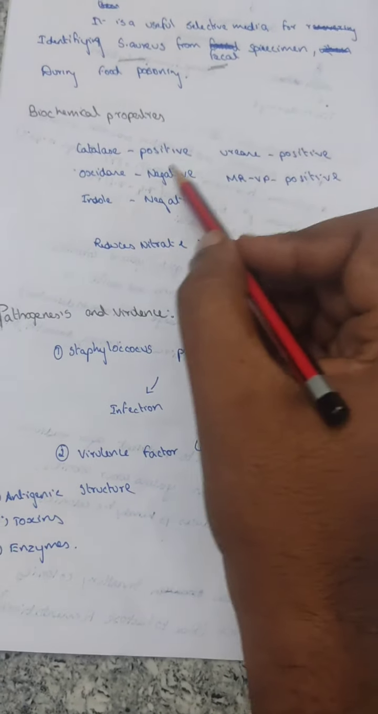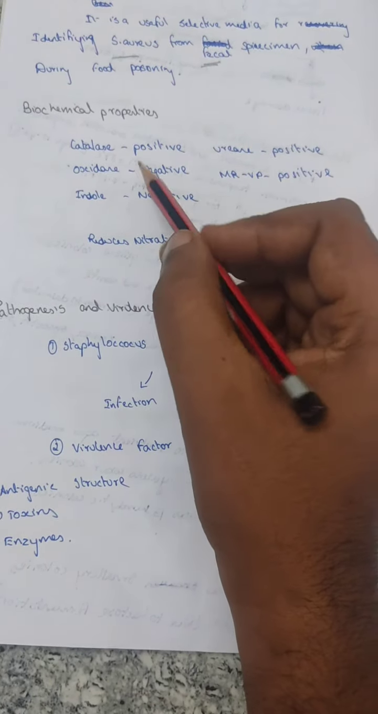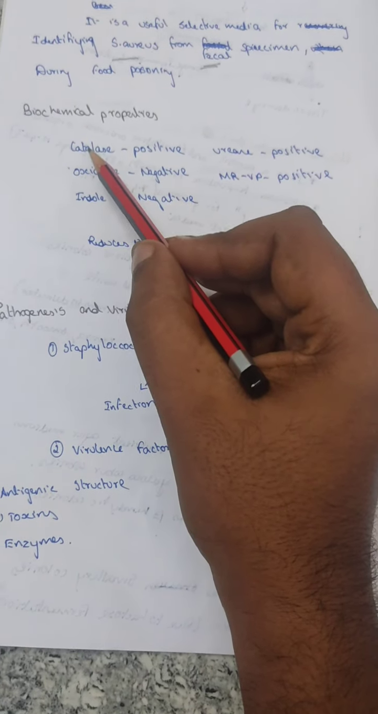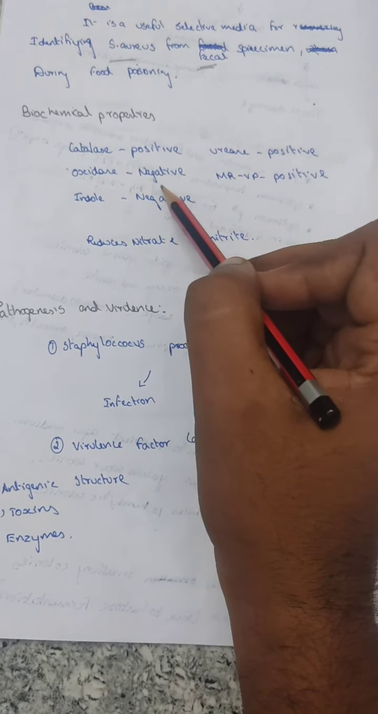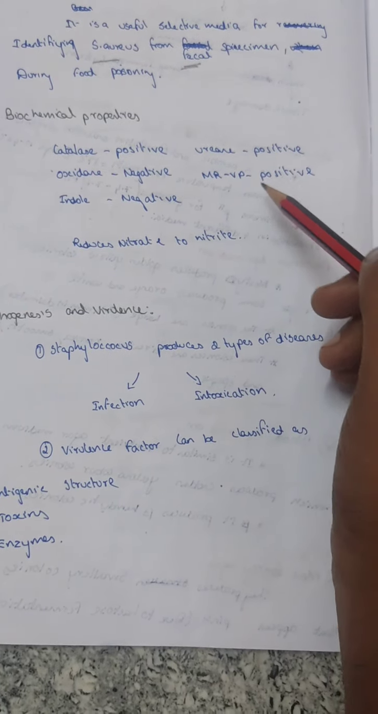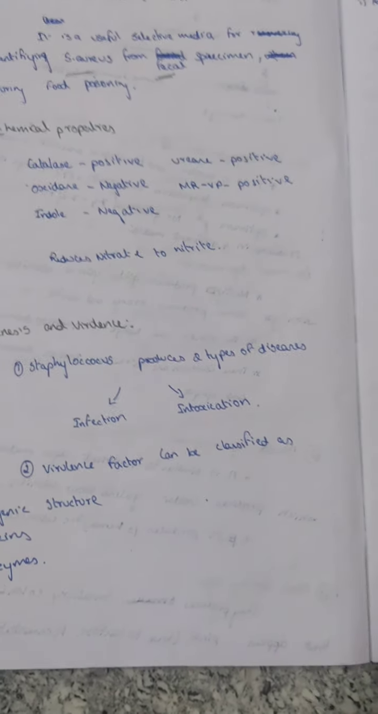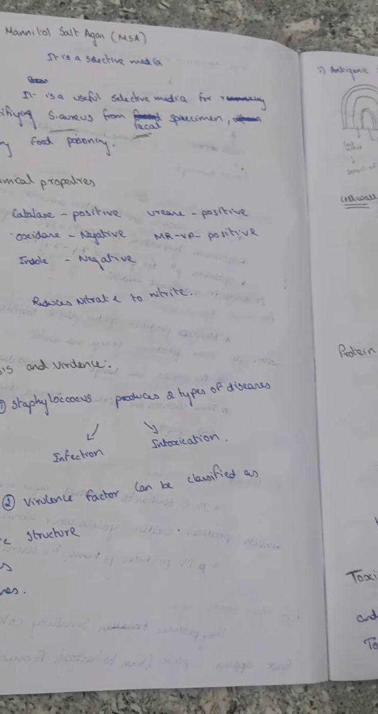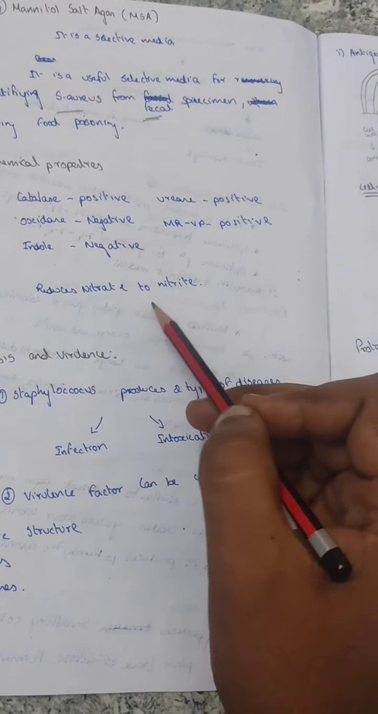Biochemical properties. This Staphylococcus is catalase positive, oxidase negative, indole negative, urease positive, MR-VP test is positive, and it reduces nitrate to nitrite.